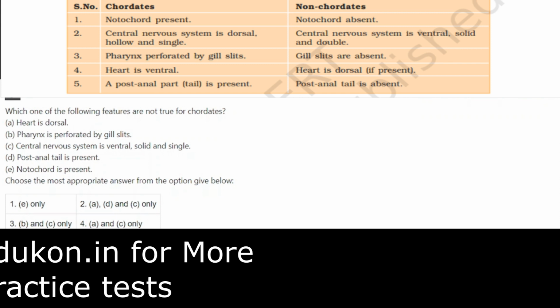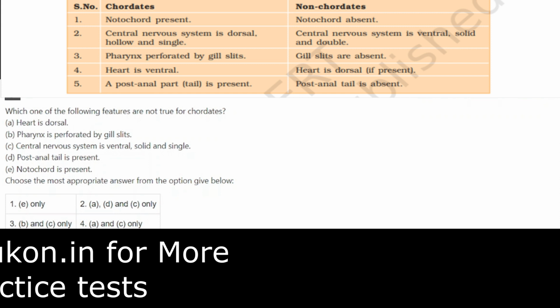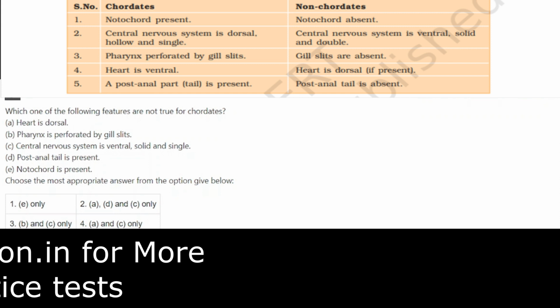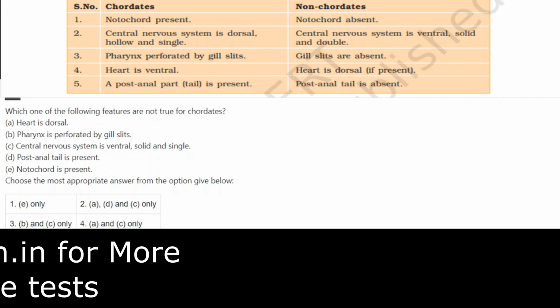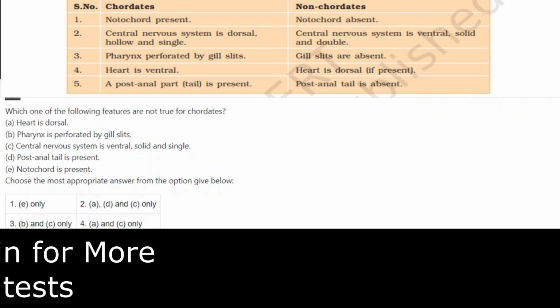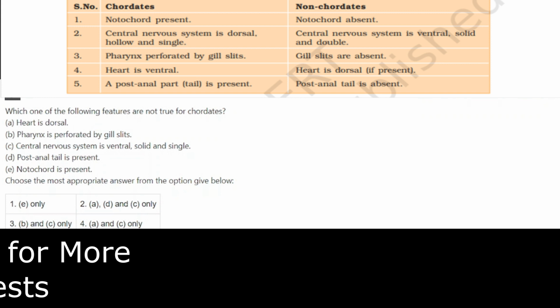Central nervous system is ventral, solid and single. This is also wrong. Central nervous system in chordates is dorsal, hollow and single, not solid, hollow and single. D, post-anal tail is present. Post-anal tail is present in chordates. Notochord is present. Yes, that is also present.